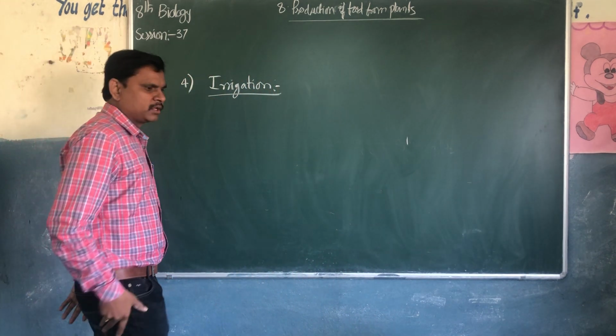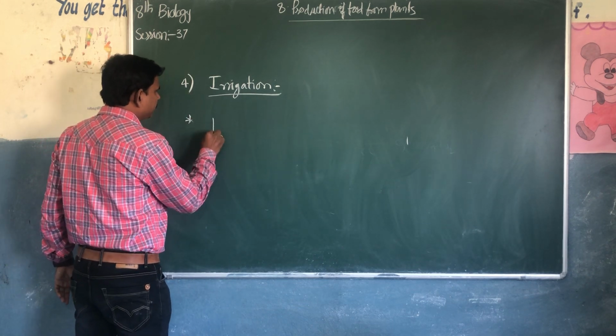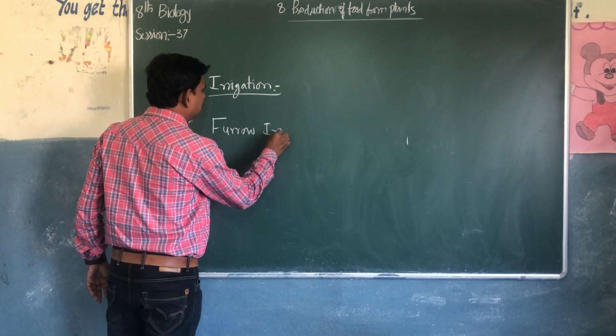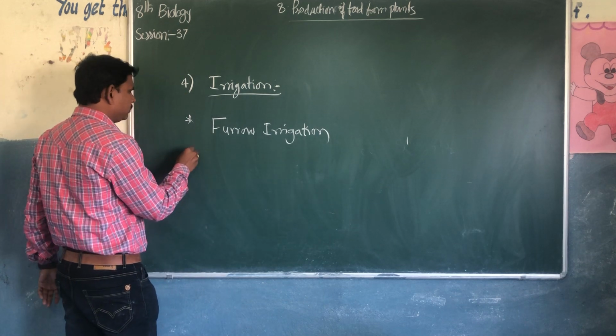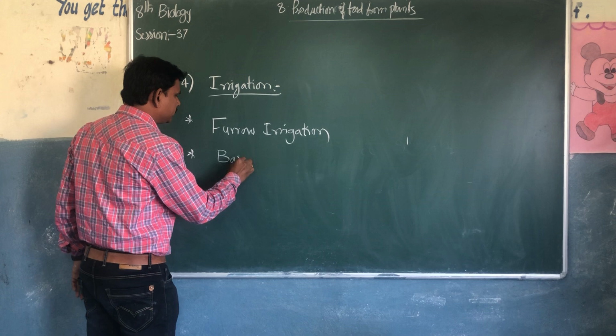What are they? The first one is furrow irrigation. What is furrow irrigation? The second one is basin irrigation.